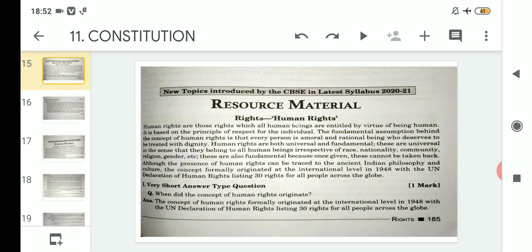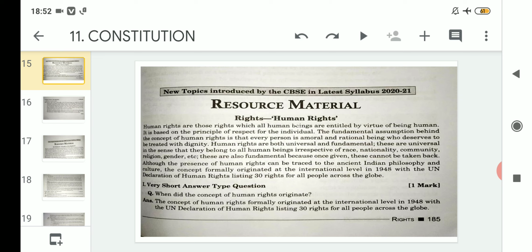So how can we say human rights are a fundamental, universal concept? Universally, if we are born as a human being, then those human rights should be given to us, irrespective of race, nationality, community. It does not matter if you are male or female, black or white, belonging to some other religion or not, human rights are universal in nature.